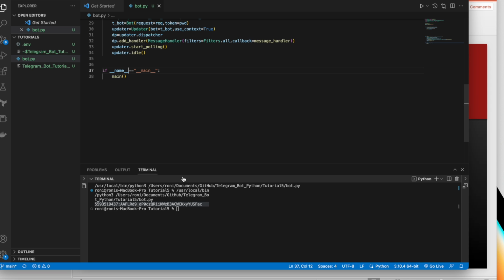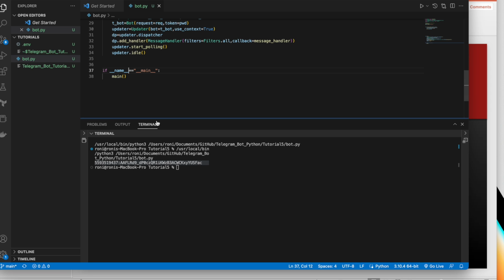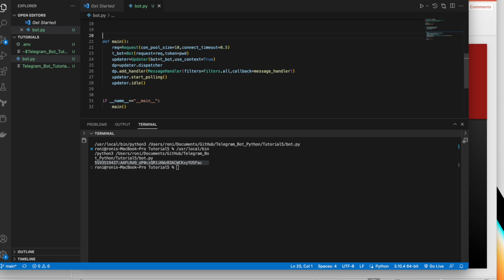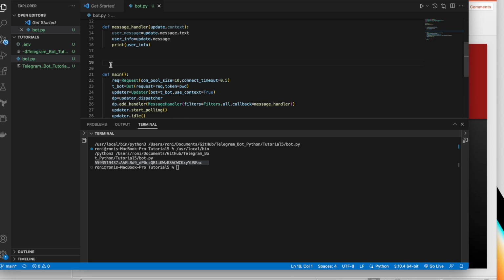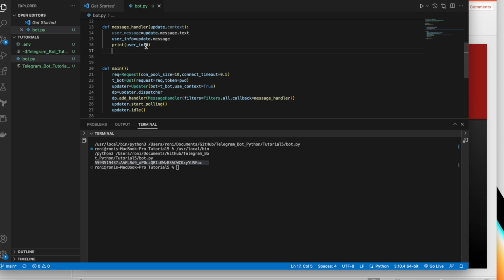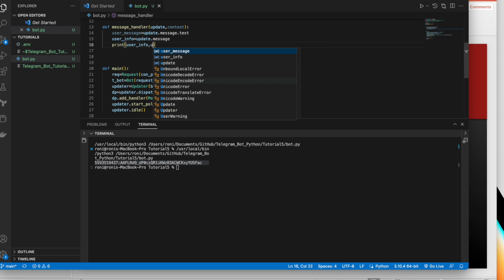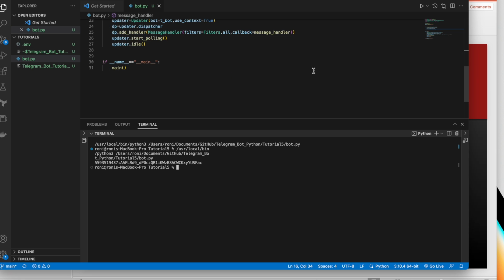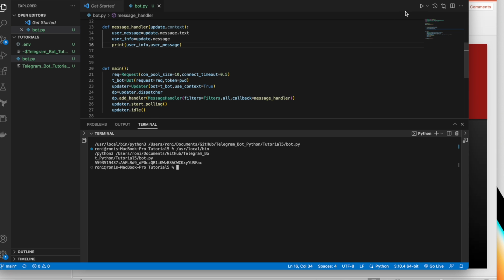Okay, so let's execute this function first. Whenever there is a message, the print function will get the user name and the user message. So maybe I can write something like this, user name and user message will be fetched. Okay, fine, let's execute. So basically it is getting executed.